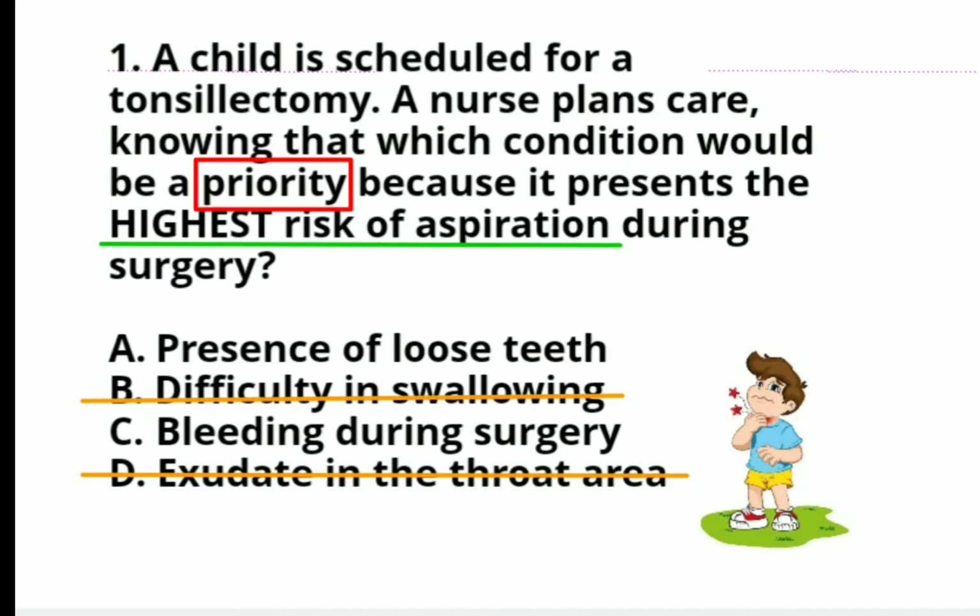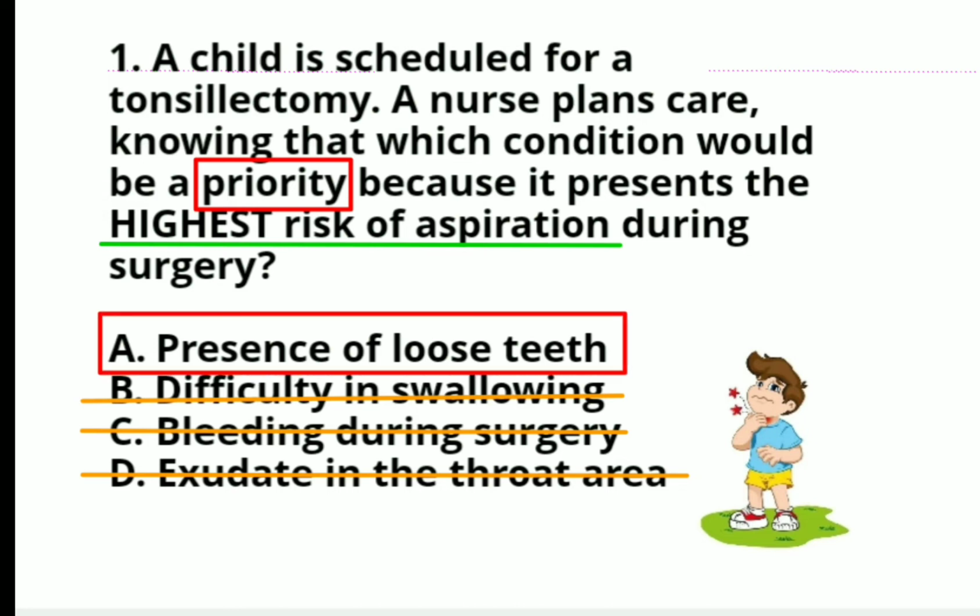So, ang natitira na lang dito is yung option letter A at saka option letter C. So, alin sa dalawa ang sagot? So, itong si option letter C, bleeding during surgery, okay? Bleeding during surgery will be controlled. Pwede natin i-control yan yung bleeding during surgery kasi pwede natin i-control yan via packing and suctioning as needed. So, hindi po yan yung ating priority. So, our priority here is letter A, the presence of loose teeth.